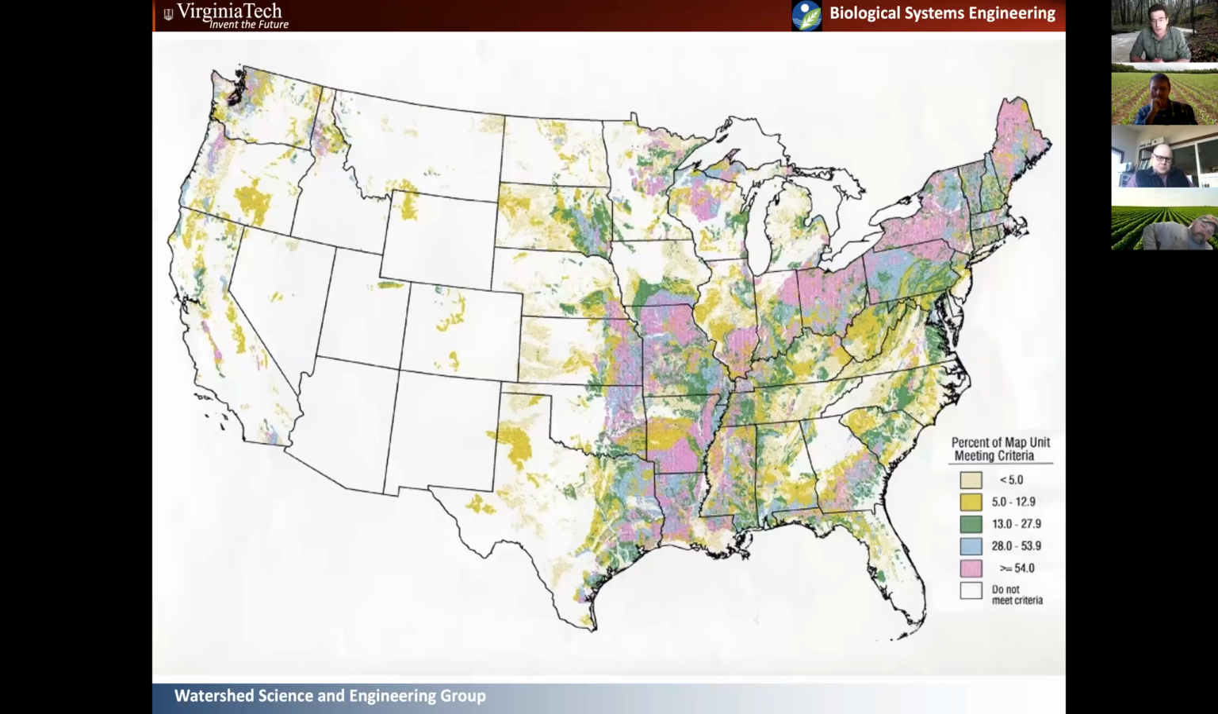So here's another image that I thought was relevant. This is a map of the percent of the conterminous US that meets a criteria of having some sort of impermeable layer in the soil. So most of the soils on the East Coast have some sort of impermeable layer at some depth in that soil. This impermeable layer can be like a fragipan caused by glaciation up in the northern reaches of the US. So New England, Pennsylvania, that's all glaciated.